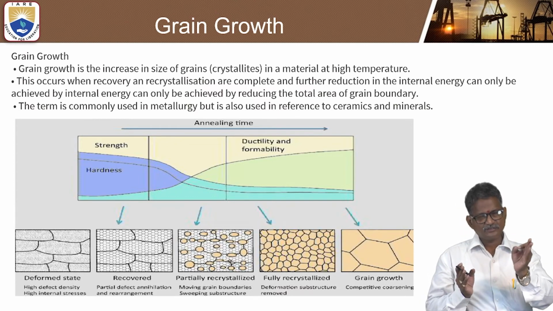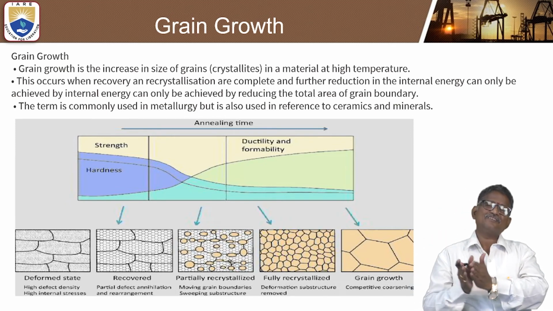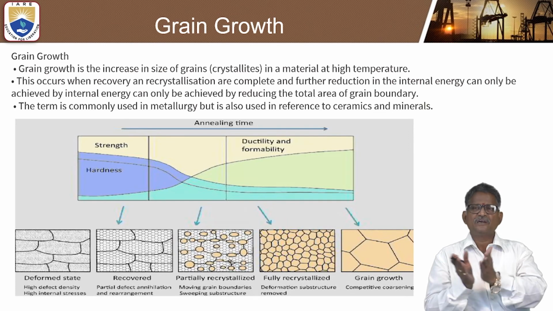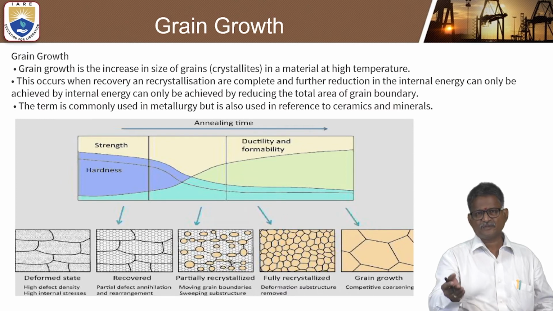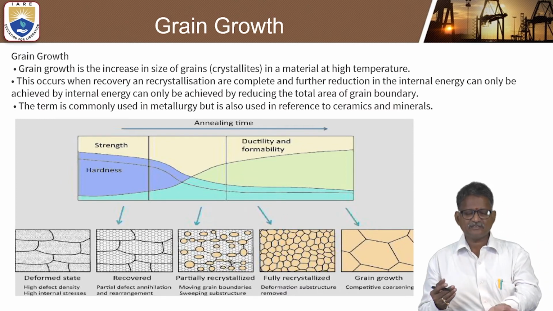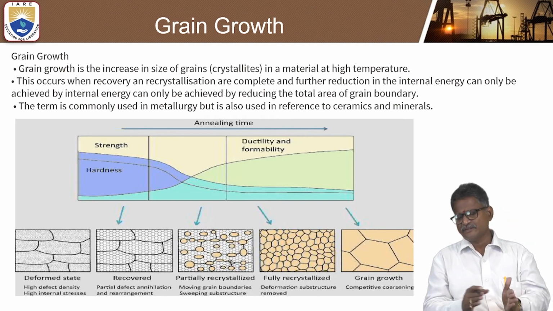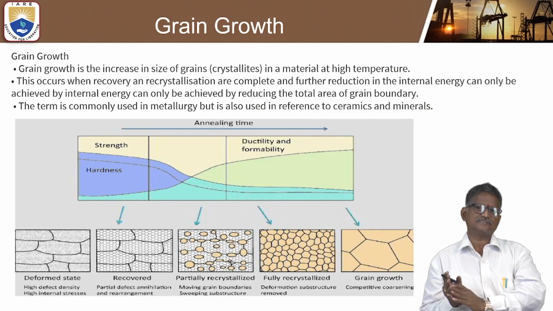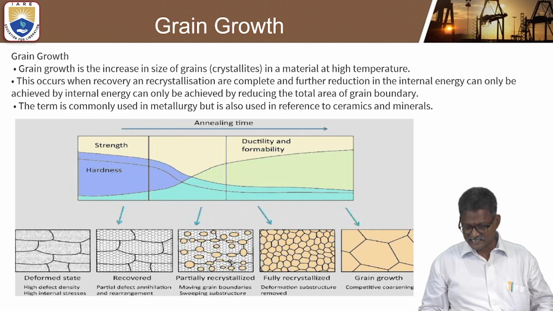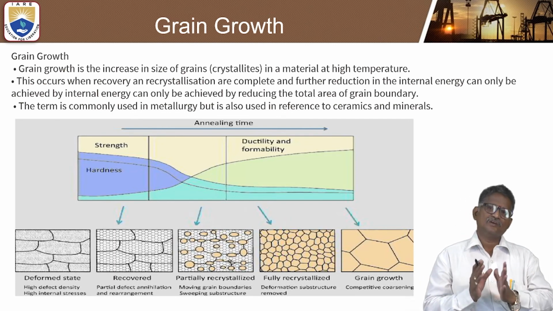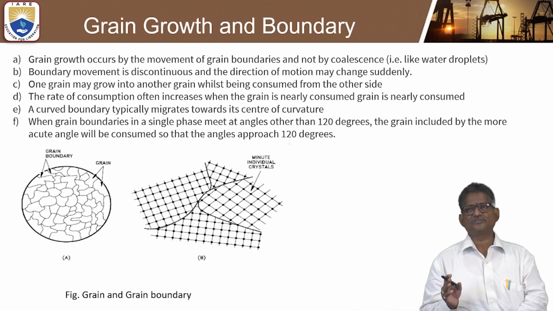So first you have low temperature, then maximum temperature, then applying more pressure, and whatever the shape of forming and ductility can also be improved in this third stage. I already explained the mechanical properties initially at the recovery stage. The strength and hardness will be high, and when you come to the third stage, they are reduced. But in the case of ductility and formability, they are very high at the third stage. So this internal process is known as recovery, recrystallization, and grain growth.